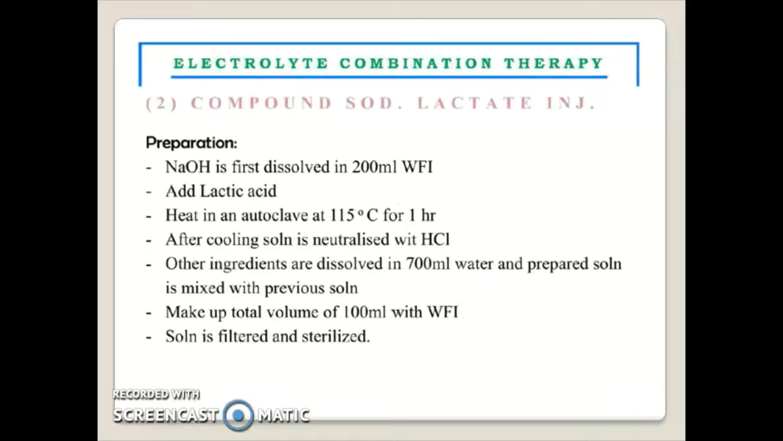Preparation: sodium hydroxide is first dissolved in 200 ml of water for injection. Add lactic acid. Heat in an autoclave at 115 degrees Celsius for 1 hour. After cooling, the solution is neutralized with hydrochloric acid. Other ingredients are dissolved in 700 ml of water and the prepared solution is mixed with the previous solution. Make up the total volume to 1000 ml with water for injection. The solution is filtered and sterilized.